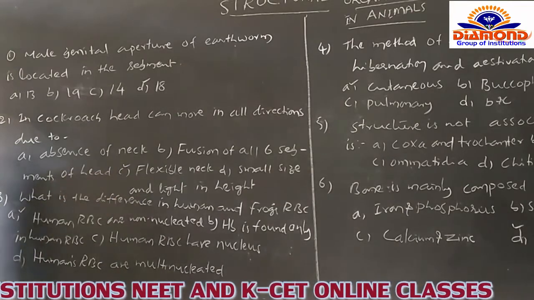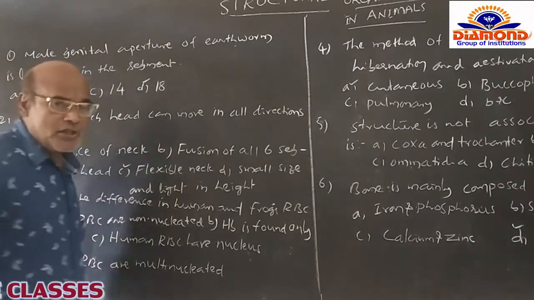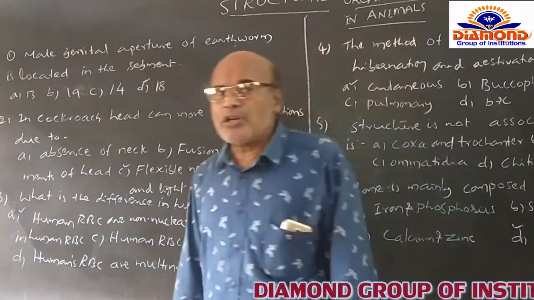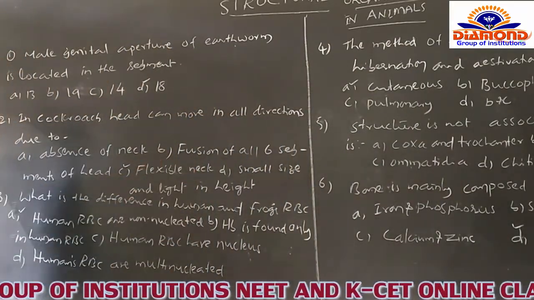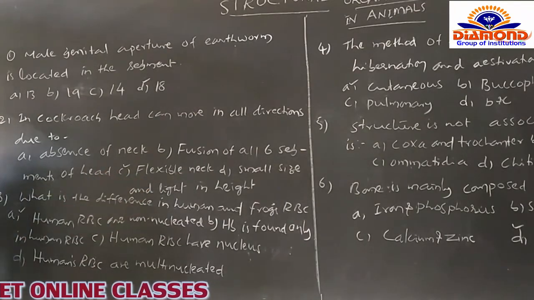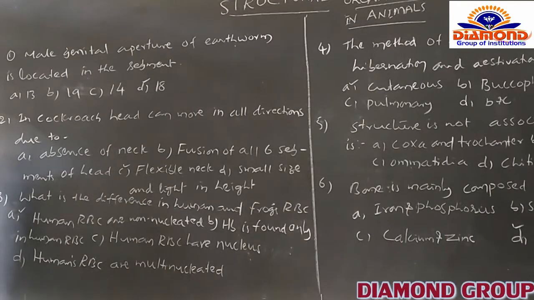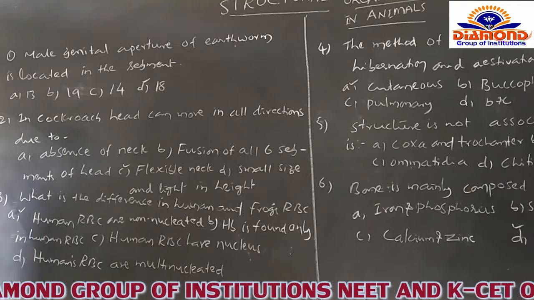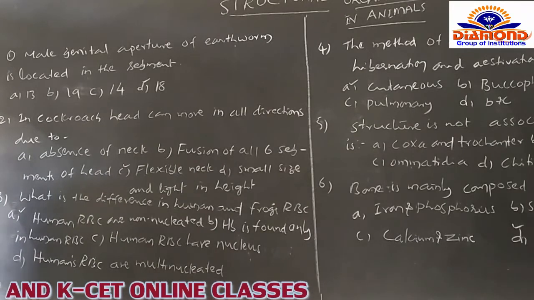And C, the flexible neck is present. Of course, due to the flexibility of the neck, the head part of the cockroach is permitted to move in all directions. That's why the C option is correct. Whereas the D option, small size and light in weight, is not at all connected to this question. Only the C option, the flexible neck, is related to this question, and I am opting for the C option. And after that, we go for another question.